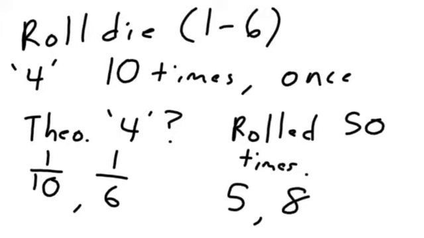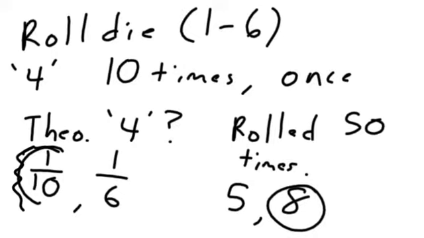Okay, so anyway, 5 is based on this, and 8 is based on this. So which one do you want to use to predict the future? Yeah, 8, exactly. I should have circled the other one here so they can see it. I circled the wrong one. So theoretical probability is 1/6. You want to predict the future using the theoretical probability. Even though what happened in the past is a 4 only came up 1 out of every 10 times, the law of large numbers says that in the long run, you should still base it on what should happen.